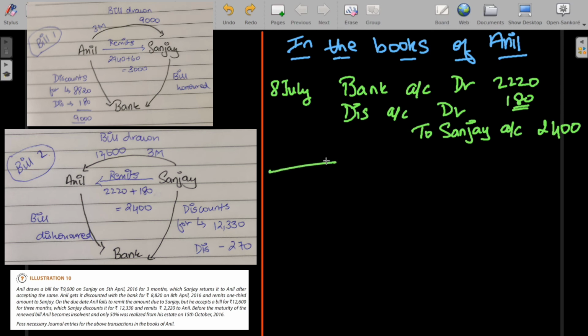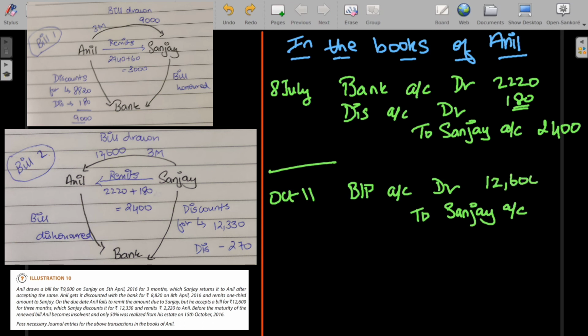Then what happens is that we were not able to honor the bill as we became insolvent. Anil became insolvent and he couldn't honor the bill. So we'll have to put the entry for bills dishonored. So on the maturity date, which is October 11th, the bill was dishonored. So bills payable account debit to Sanjay account. And the second bill amount was 12,600.